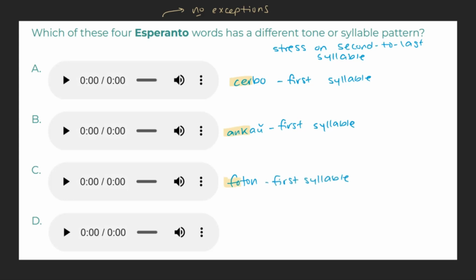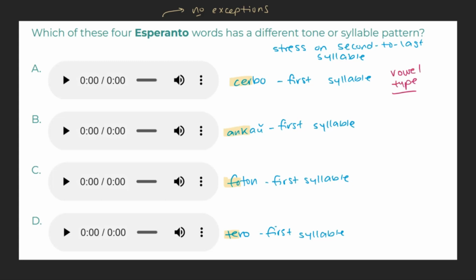Photon. And finally, our fourth word. Tero. With tero, again, we find a two-syllable word with the stress on the first syllable. Tero. As we're looking for the odd one out, but all of these words have the same number of syllables and share the same stress, we're going to have to look for a different differentiating factor. And indeed, upon closer examination, we find one.